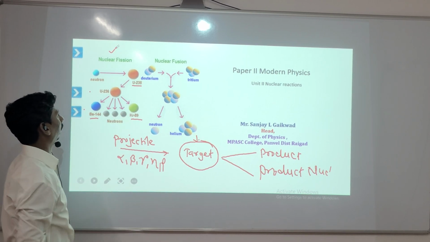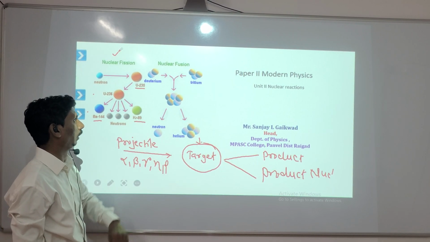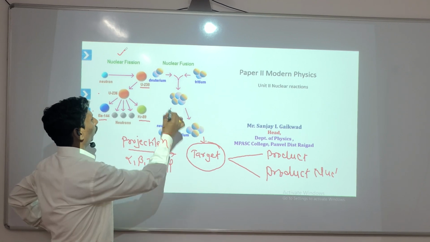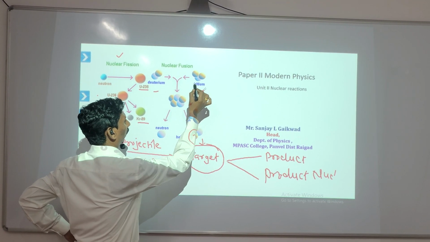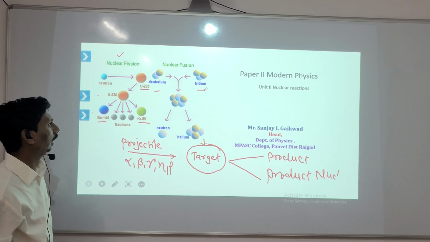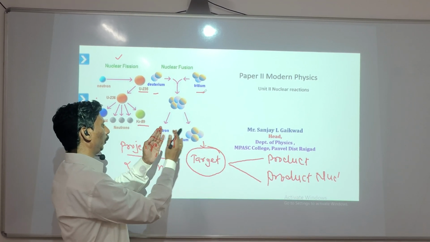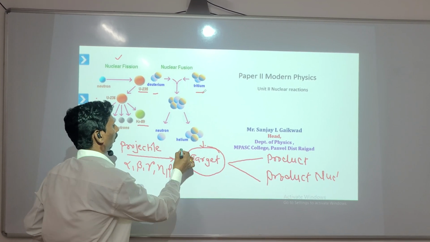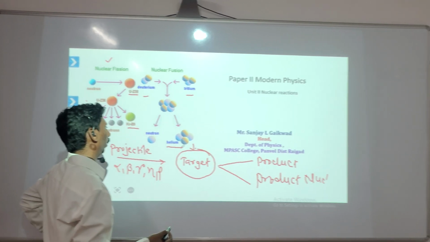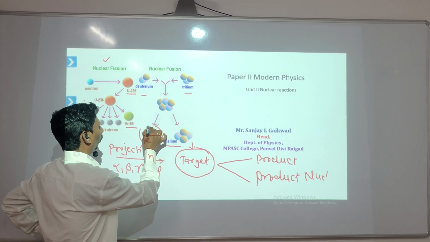You can see that one is nuclear fission and another is nuclear fusion. In fusion, very light nuclei come together, like deuterium and tritium come together and form a new nucleus, that is helium, and in addition a nuclear particle.